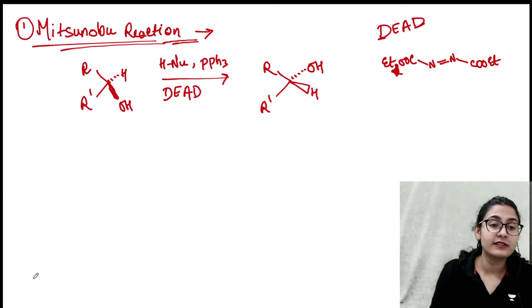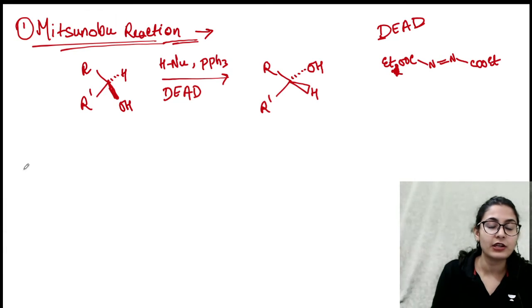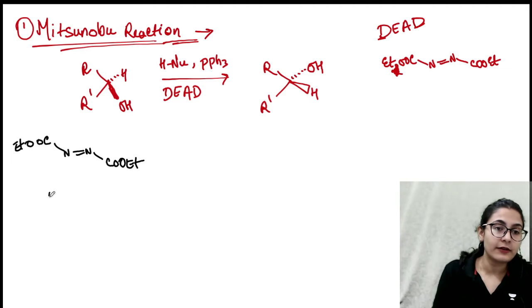So guys, let's see what is about to happen. What is the mechanism? Let's see quickly once again, since we are revising. Many of you might study this reaction for the first time, so pay attention. So on this DEAD molecule, guys, let's say I'm writing COOEt, N double bond N, once again COOEt. On this DEAD molecule, phosphine is going to attack first of all. In this way, it attacks the nitrogen.